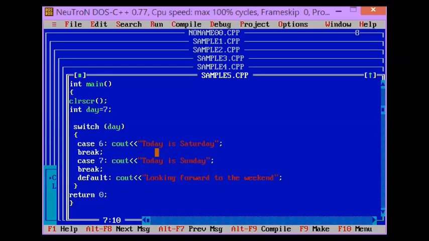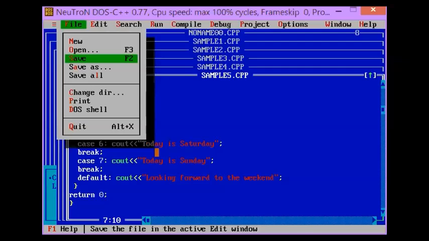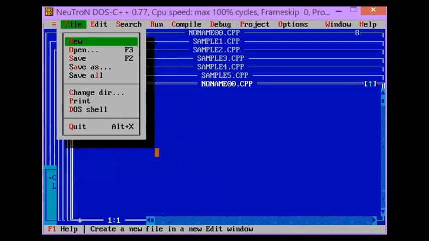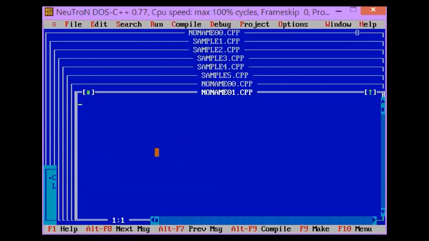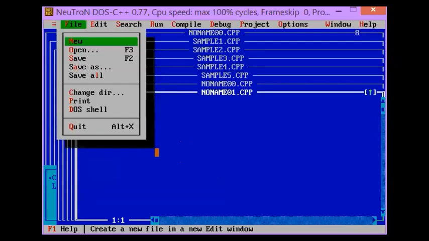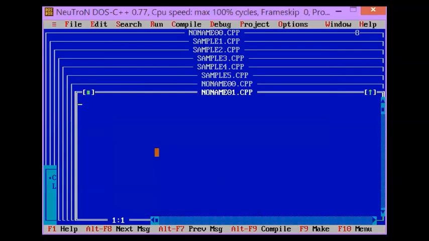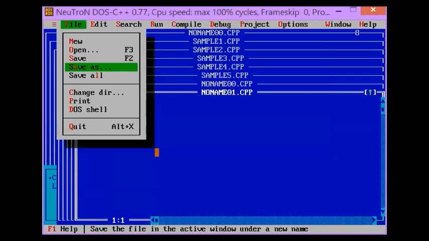Okay, so basically, those are just some examples of how you write your program, how you save your program, and how you run your program. In order for you to have a new workspace, you just click New, or Alt F and then New, and then the new workspace will be displayed. And don't forget to always rename your program: save file as, indicate the file name, and use .cpp as your file name extension. Okay.